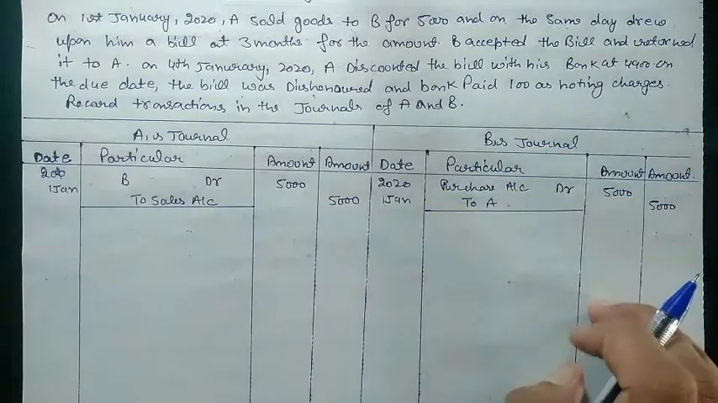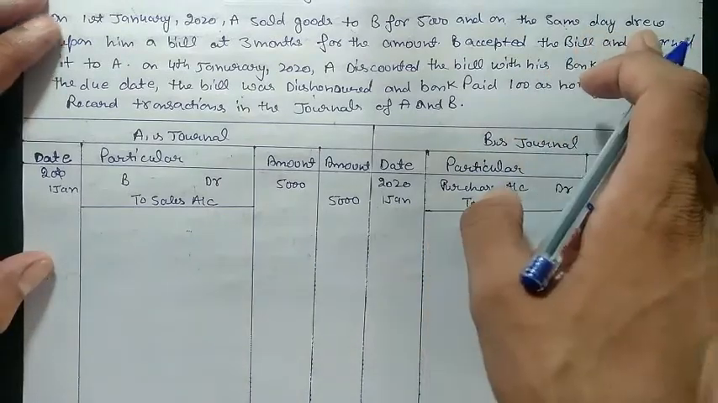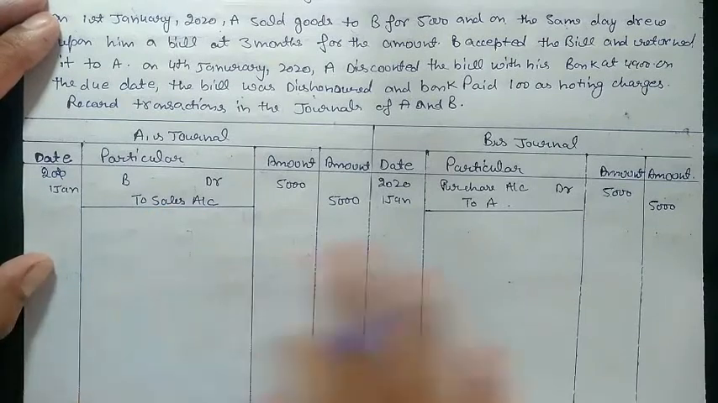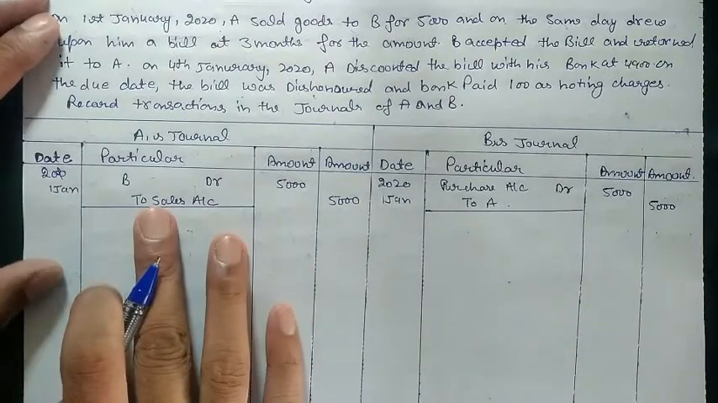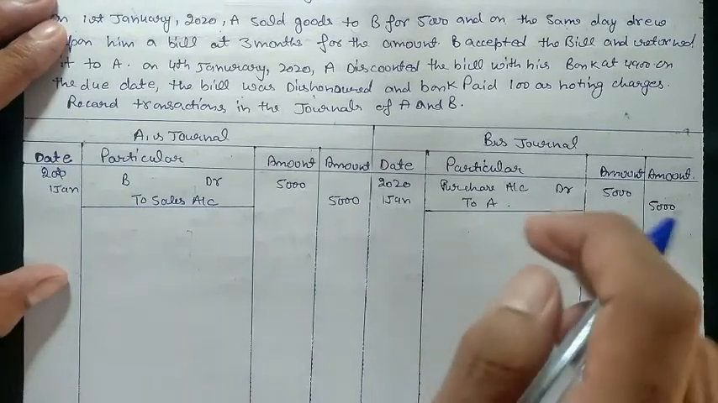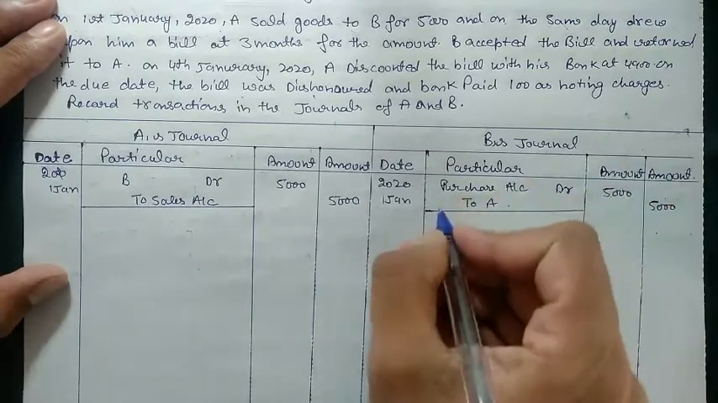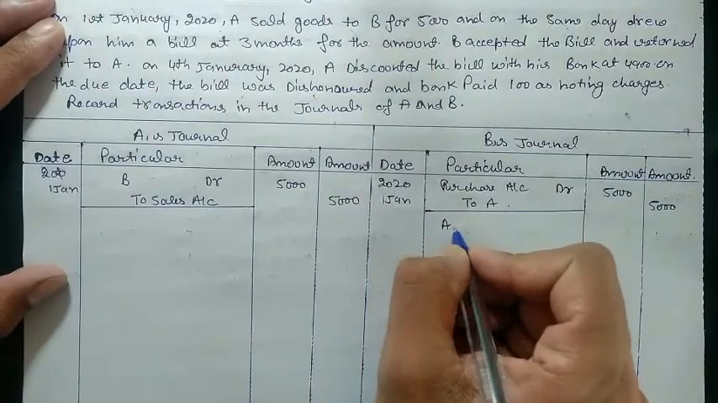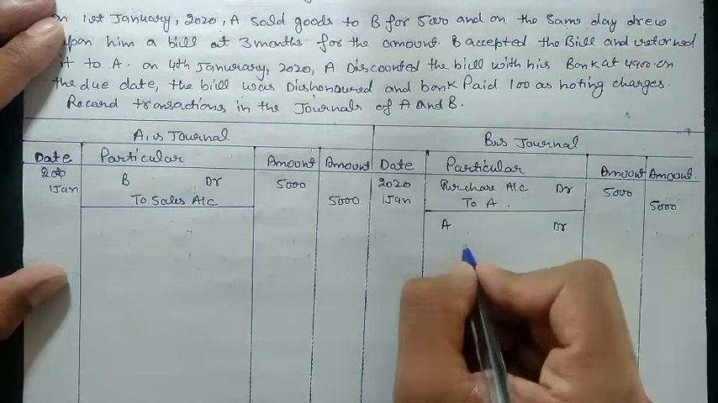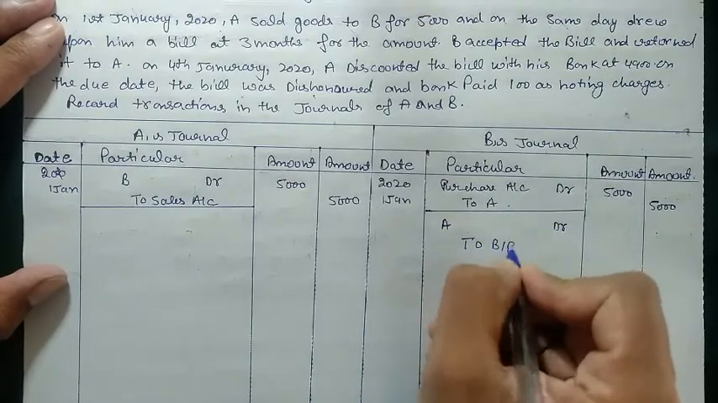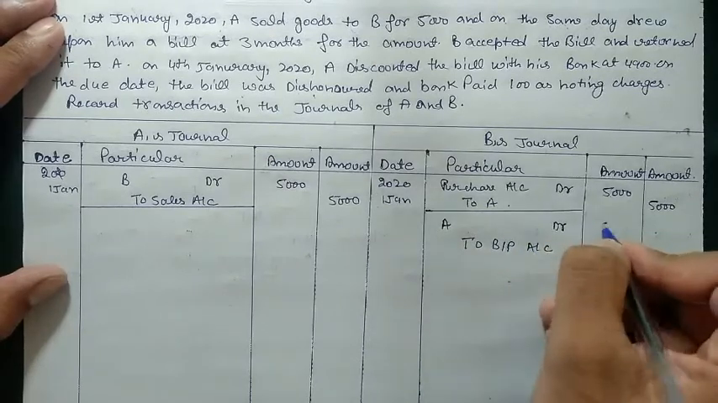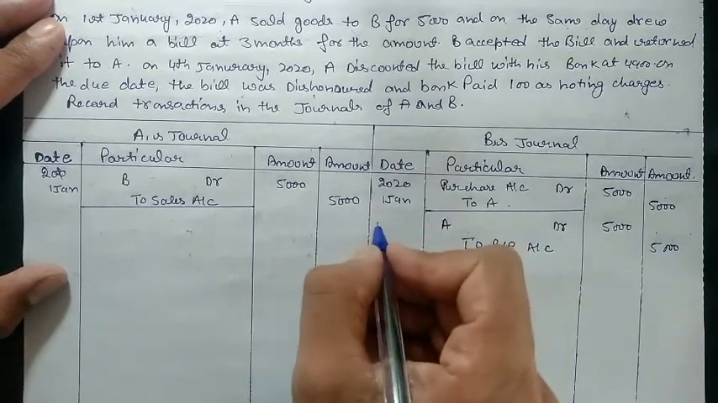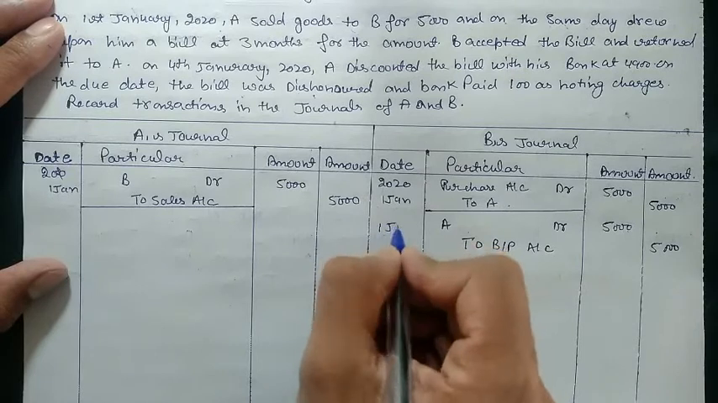The next one is, he draws a bill upon him for 3 months. So now A is drawing a bill on B, but we will post the entry in the books of A only after B accepts the bill. So for bill acceptance, B accepted the bill on the same day. So for acceptance of the bill, the entry will be A debit to BP account. The amount would be the same, 5,000. Another thing is the date is also the same, 1st January.